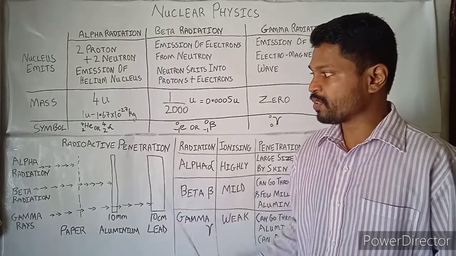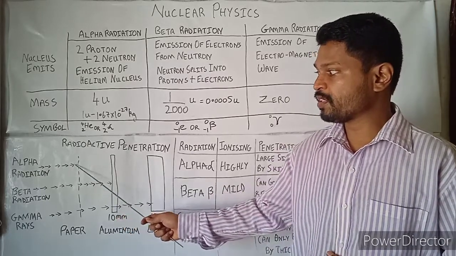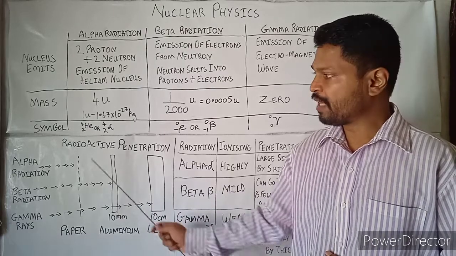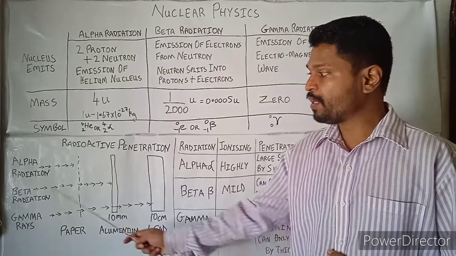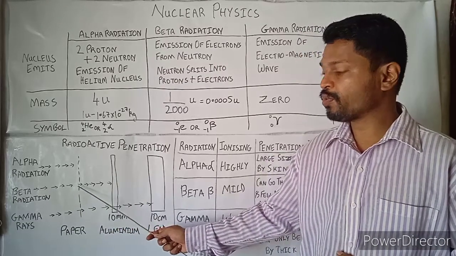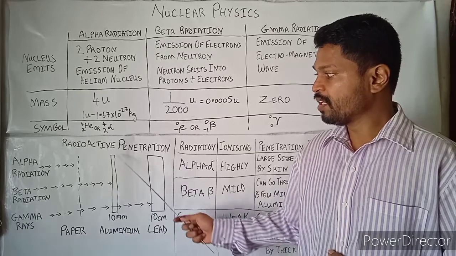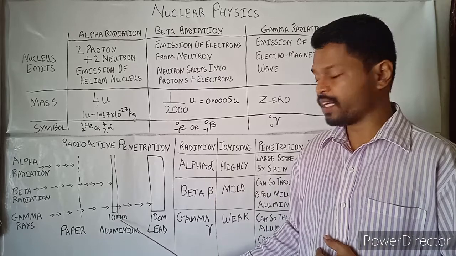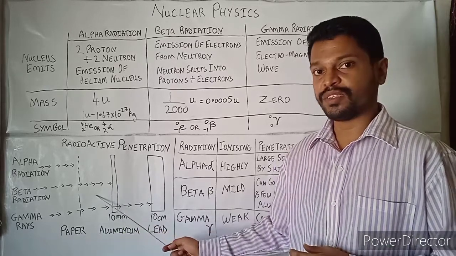So you can see this picture here. This picture shows that alpha radiation, when it passes, can be easily blocked by a piece of paper, and the alpha radiation is stopped over here. Now the beta rays pass through the piece of paper easily, and when they come over here, aluminum of a certain thickness, like 10 mm and more, can block beta radiation.